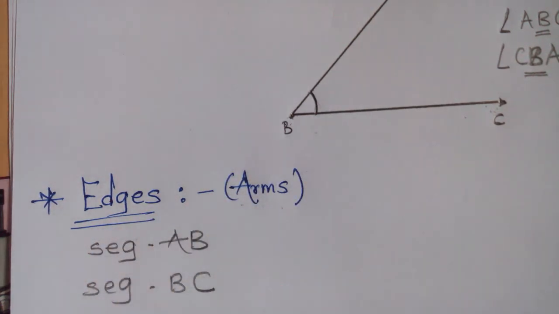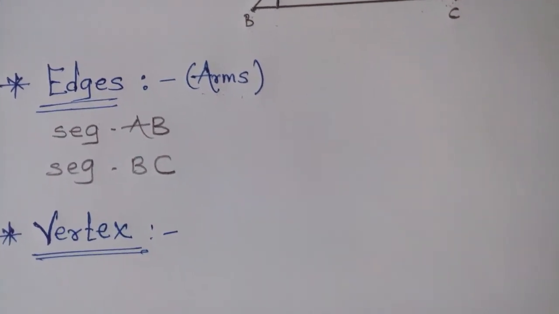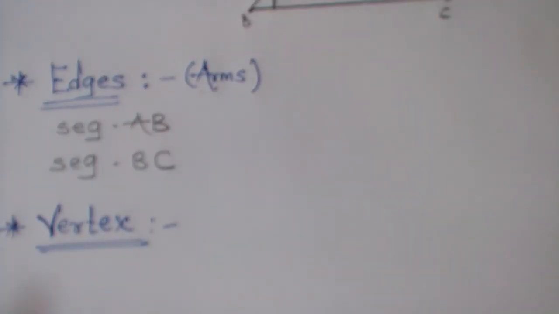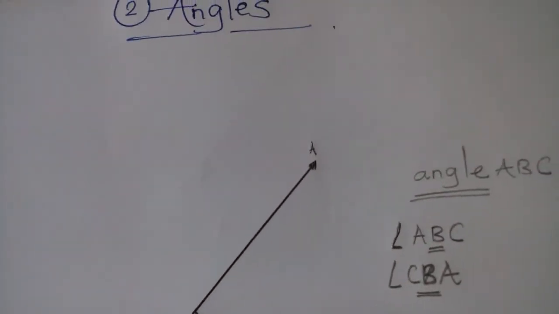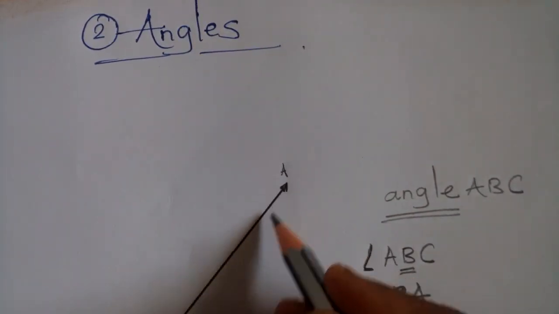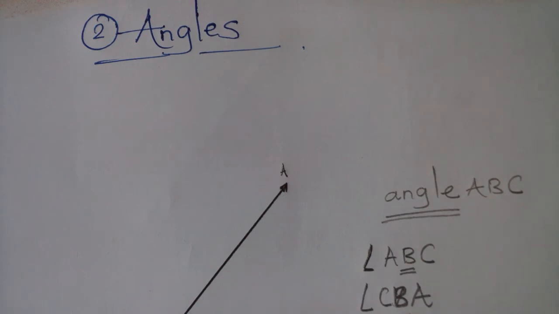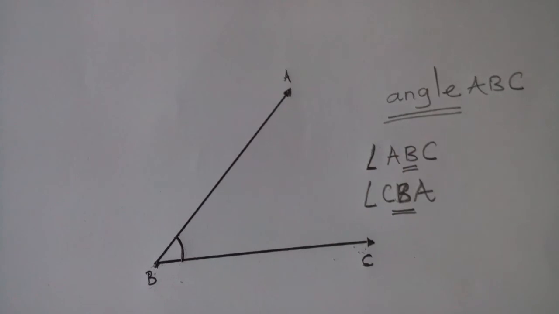Understood? Then the next concept is vertex. Vertex of angle, or vertices. Vertex of angle means what? The intersecting point of the angle is said to be the vertex.